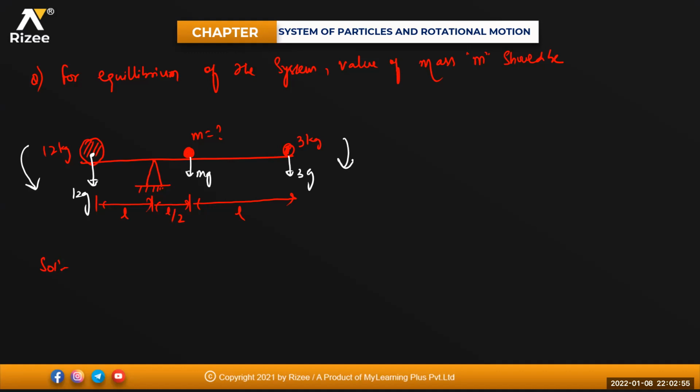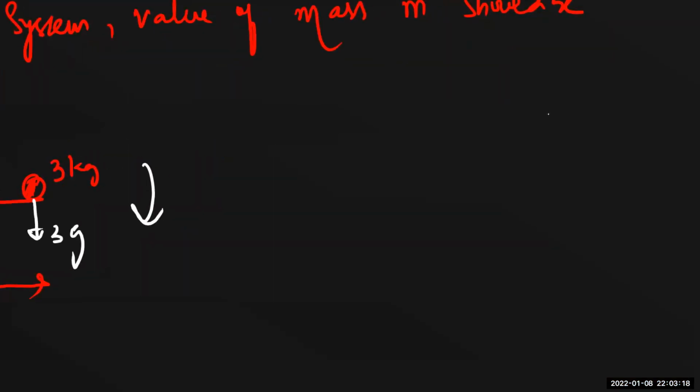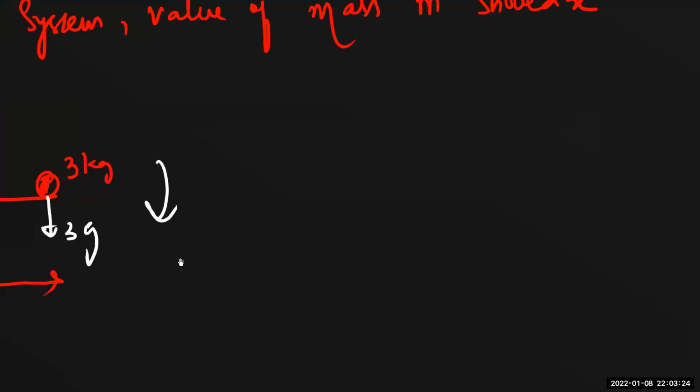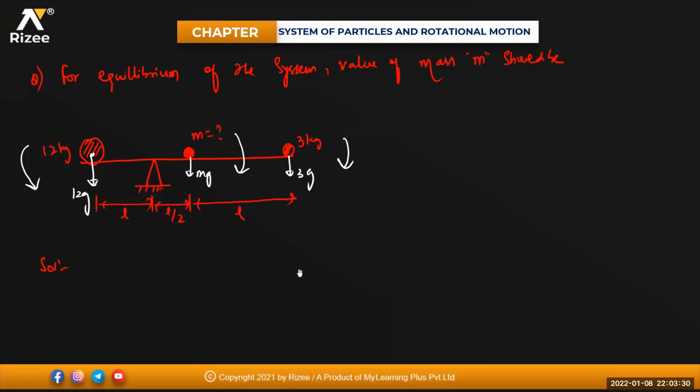So this should also be in the same direction, beta. This is in the anti-clockwise direction. This one will be in the clockwise direction. So torque due to anti-clockwise must be equal to torque due to clockwise.